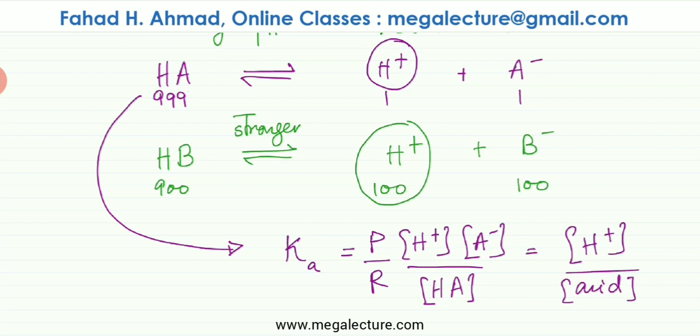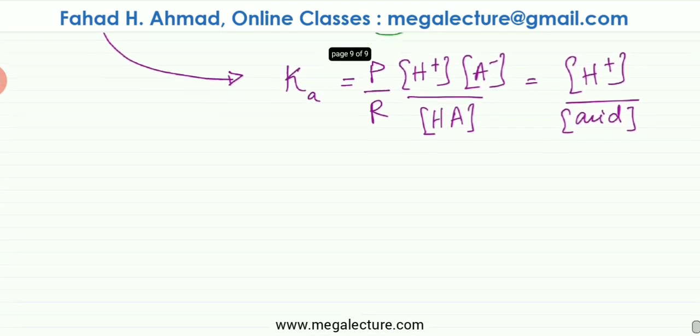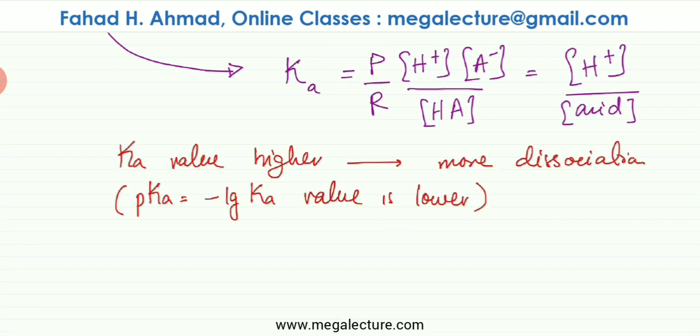So remember, when you're talking about the strength of an acid, or how quickly it dissociates, or how much it dissociates, you don't actually measure pH. pH is not a good criterion. It doesn't measure the strength of the acid. It only measures the H+ concentration. It's actually Ka that measures the strength of the acid. So remember, if the Ka value is higher, it's a bigger value. That means more dissociation. That means it's going to be a stronger acid.